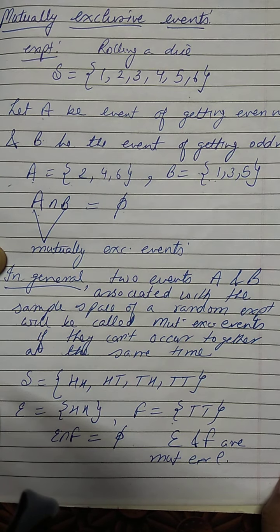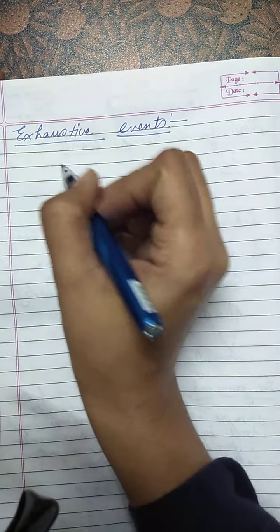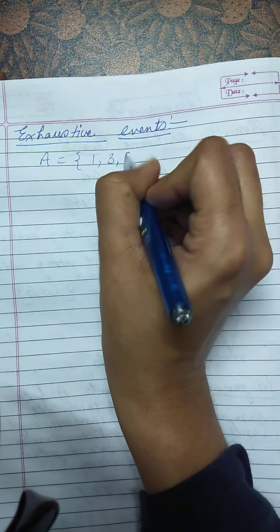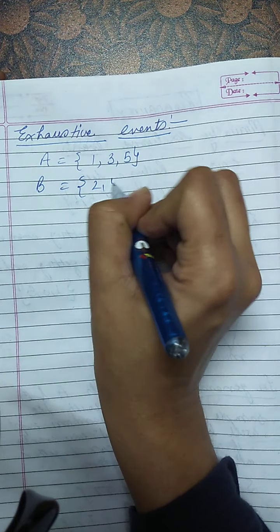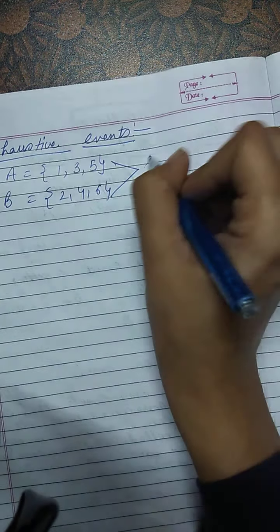And now the next is exhaustive events. Now what are exhaustive events? Let us discuss. Exhaustive events are those events, if I just take the same sample space as we have discussed earlier, and the event we defined, the A event was getting an odd number, and B event getting an even number, right, and these two events are associated with the same sample space 1, 2, 3, 4, 5, 6, that means rolling a dice.